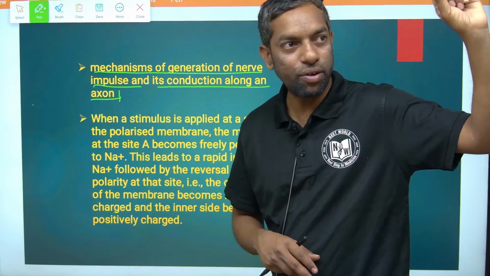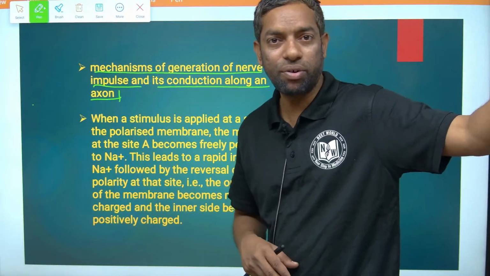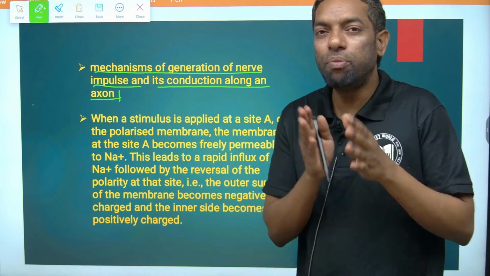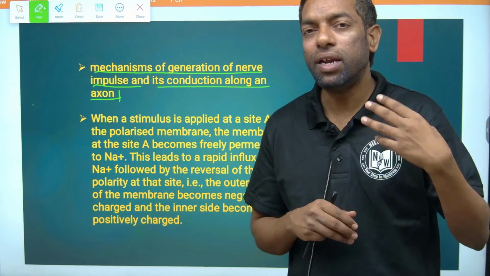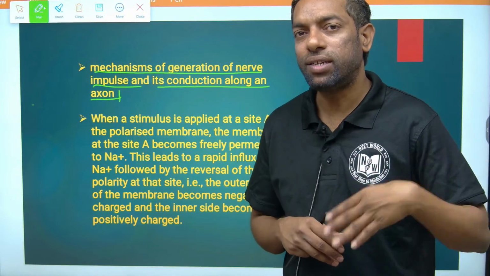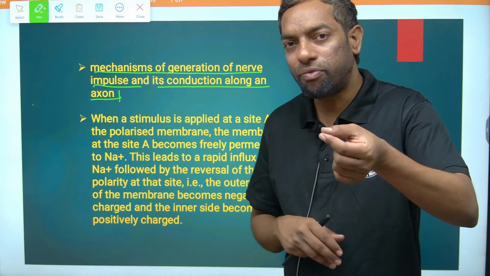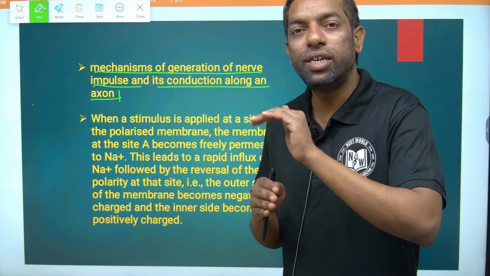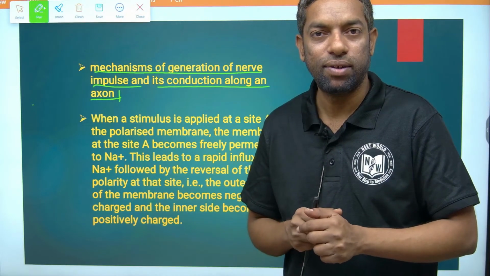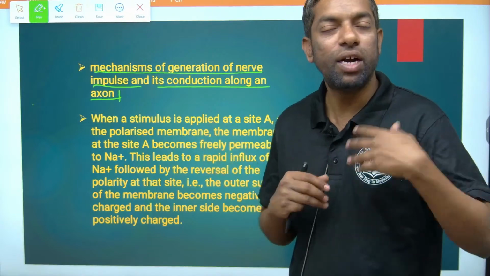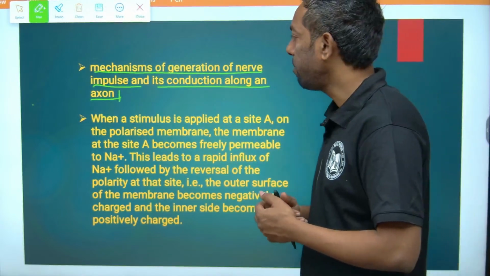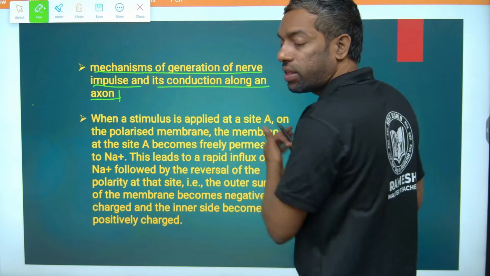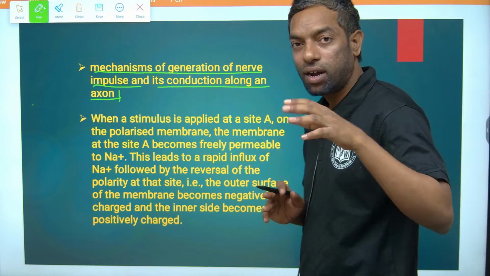In an electrical circuit, there is a single cable throughout the circuit, and it can give the charge from one end to the other. But in the human nervous system, there are billions of neuron cells. They transfer the signals from one neuron to the next neuron. How are the signals, the impulse, the wavelength of the signals, generated? What is the mechanism? We are going to discuss this in this topic: the mechanism of generation of nerve impulse and conduction along the complete axon.